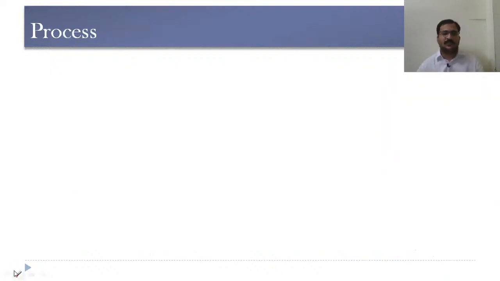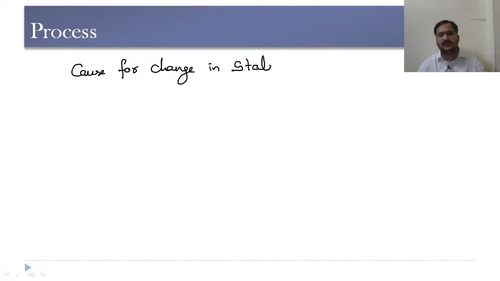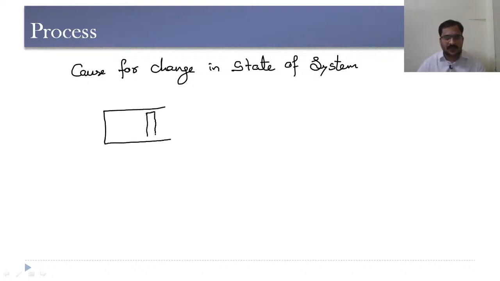Now let us see process. So when we talk about process, it is the cause for change in state of the system. So let us see about this process here. Now let me consider there is a piston cylinder arrangement like this and there is a certain amount of gas present.